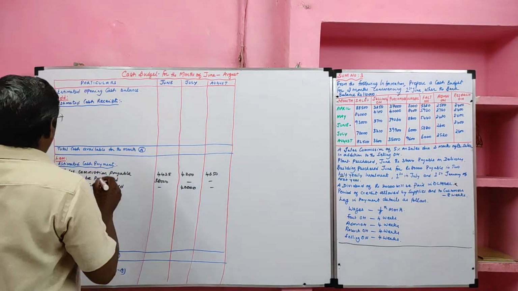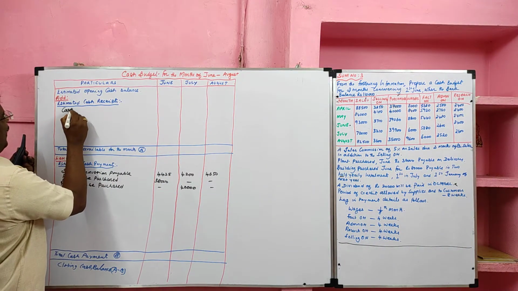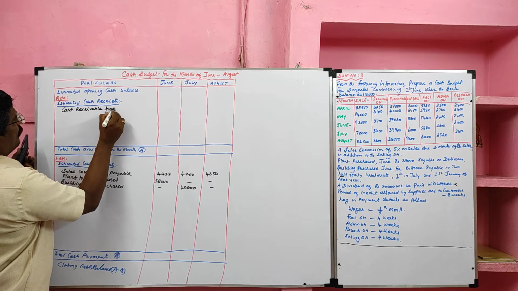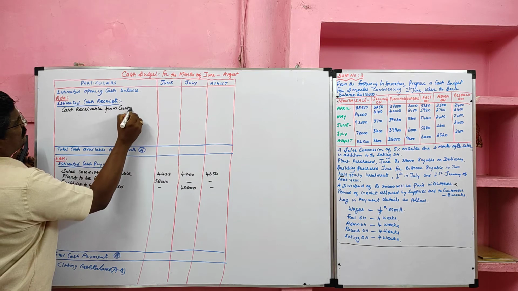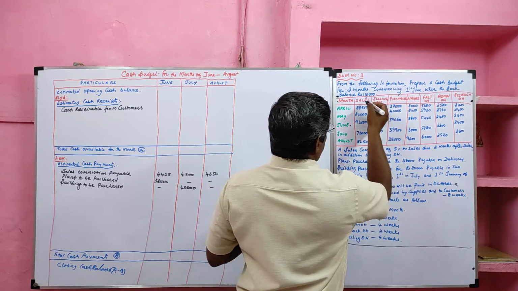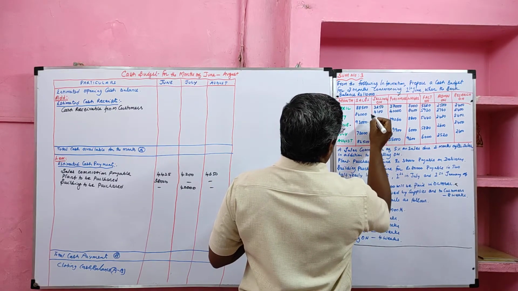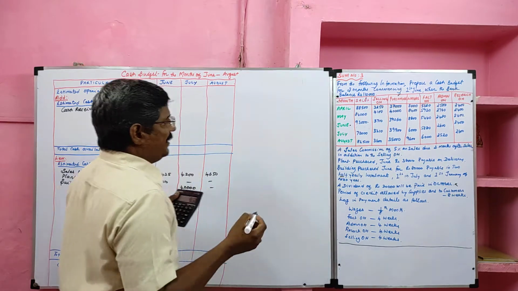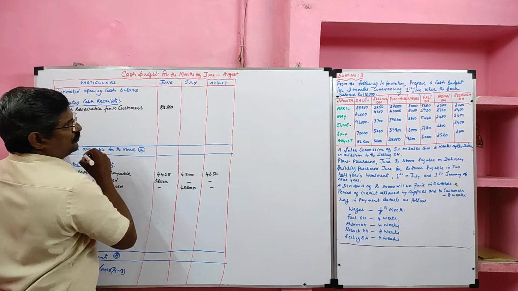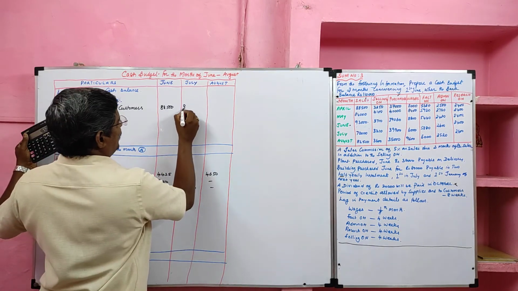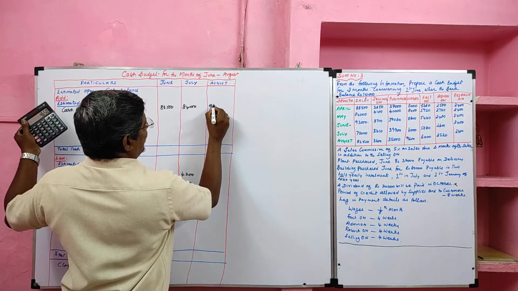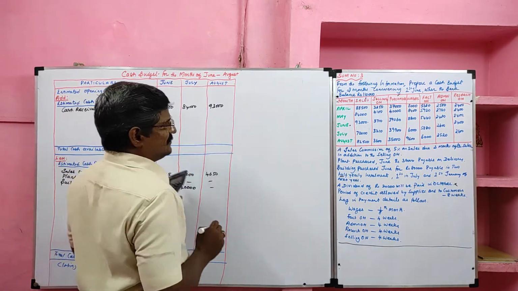Now, cash receivable from customers. How many months? 2 months. Customer means we should look at the sales. We are in the month of June, so 2 months back, we start from April. So April month collection we can receive in June. May month collection we can receive in July. June month credit sale collection we can collect in August.